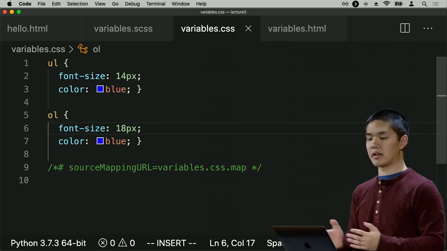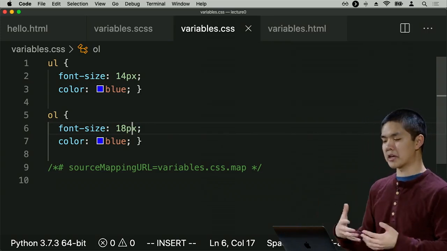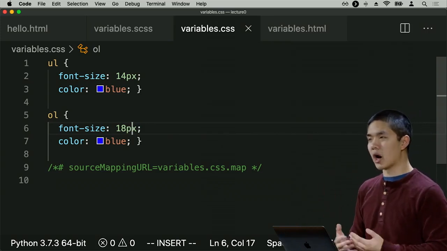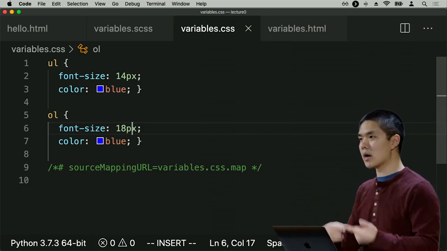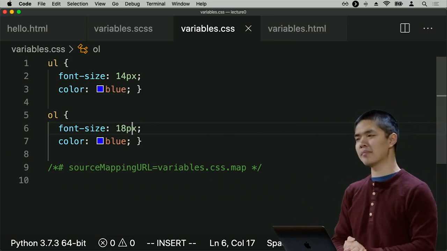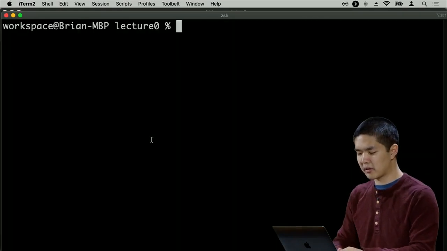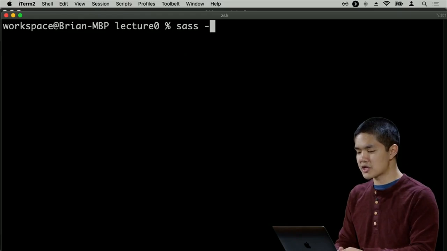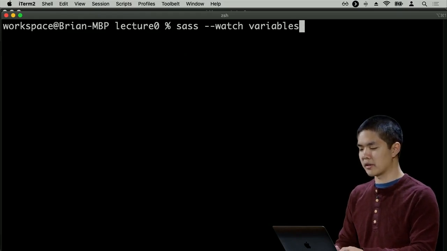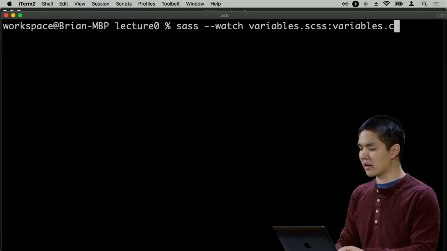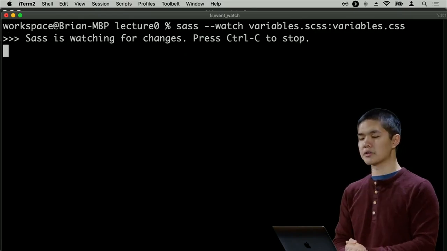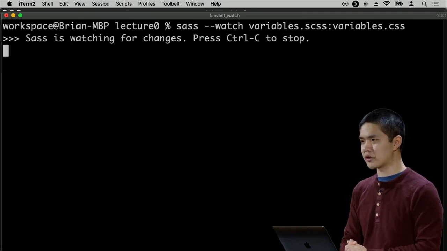Now, in practice, it's going to be pretty annoying if I'm building a web page, using Sass, if I constantly need to go back and recompile my Sass into CSS every single time. What I'd like to do is just automate that process. And Sass makes it easy to do this. I can just say Sass --watch variables.scss, variables.css. And what that's going to do is now you see Sass is watching for changes.